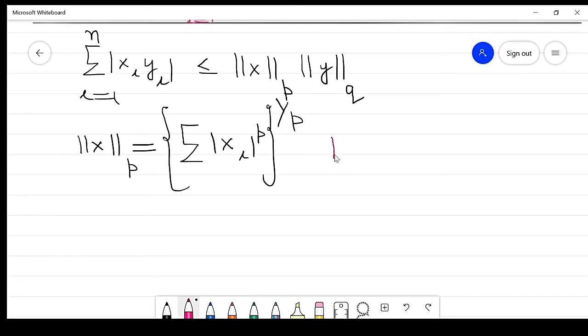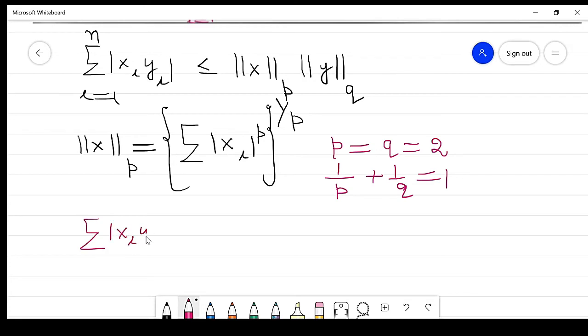So when we take p and q equal to 2, it again satisfies the condition 1 by p plus 1 by q equals 1. If it satisfies this condition, we get the summation of xi yi is less than or equal to the summation of xi raised to power 2, raised to power 1 by 2, times the summation of yi raised to power 2, again raised to power 1 by 2.